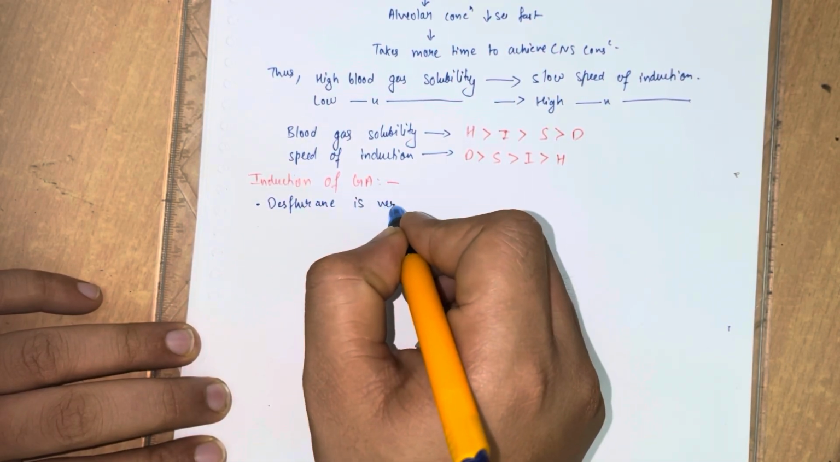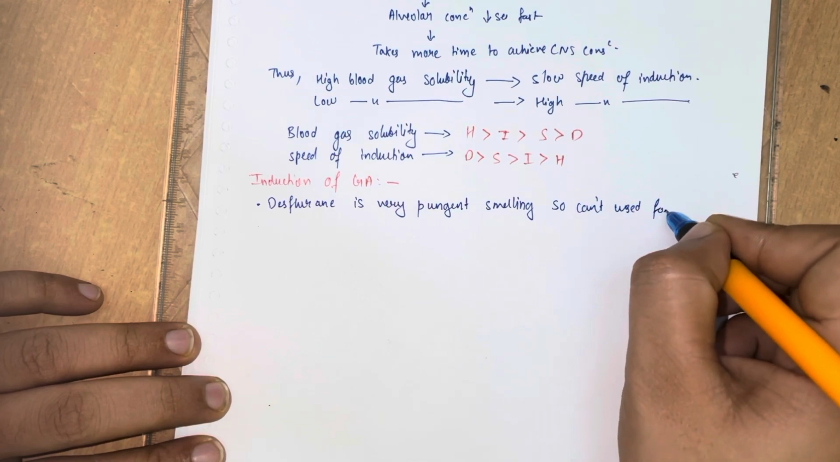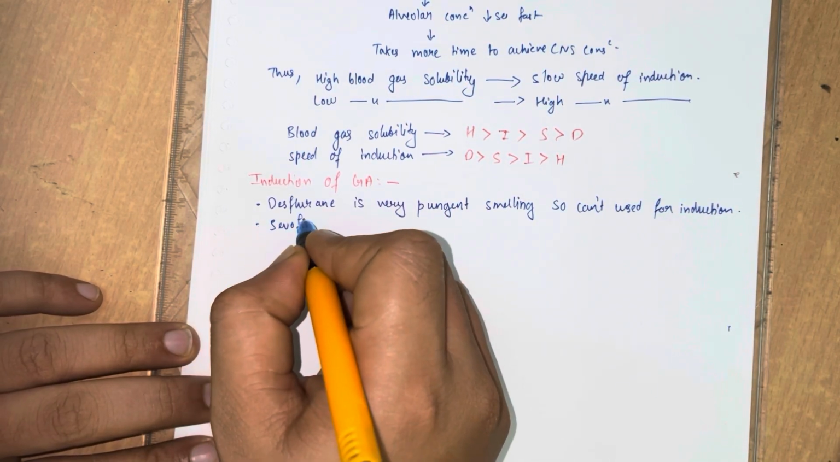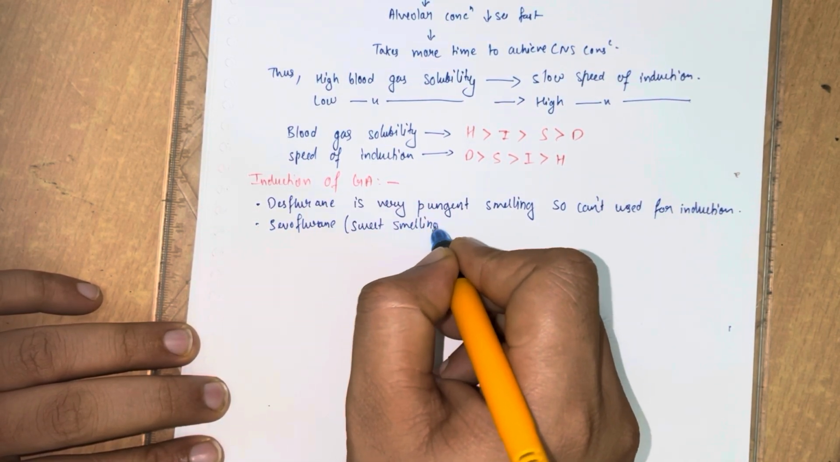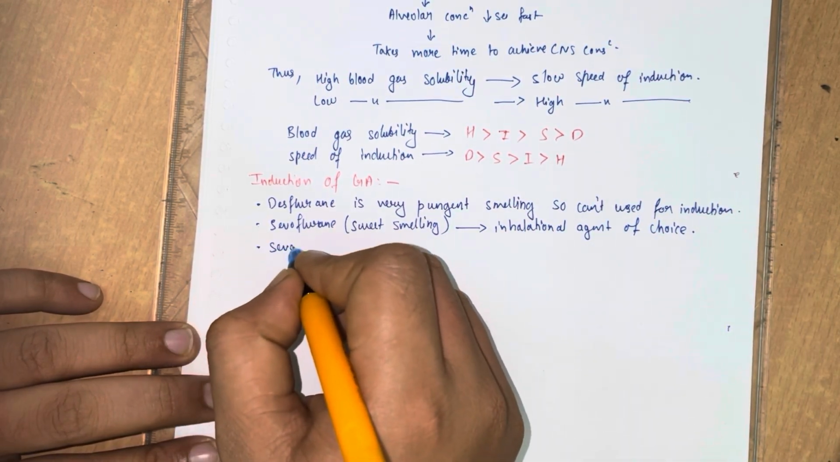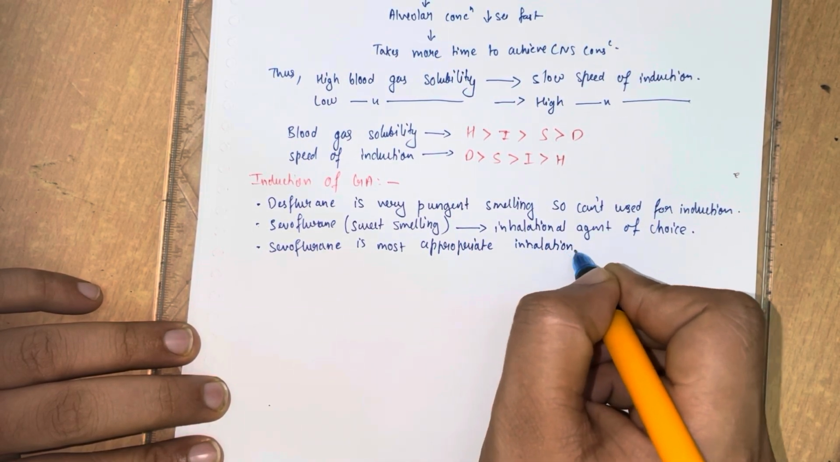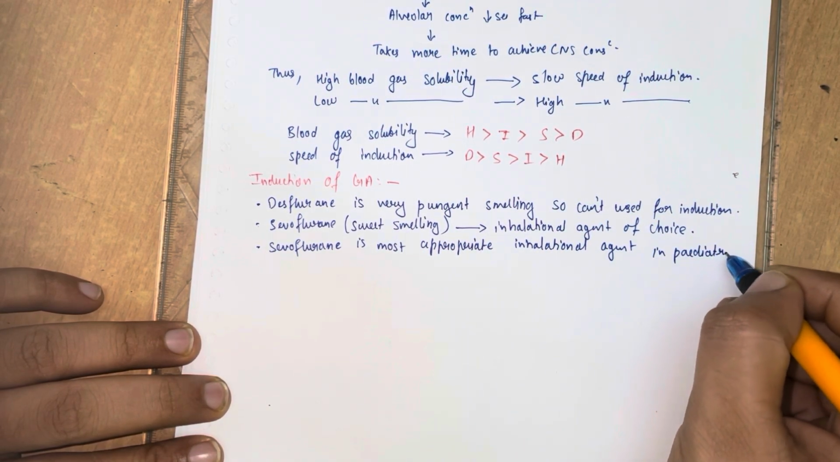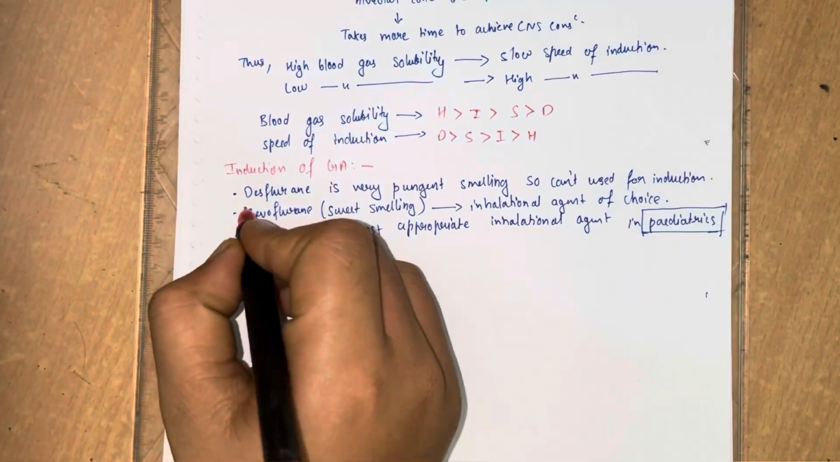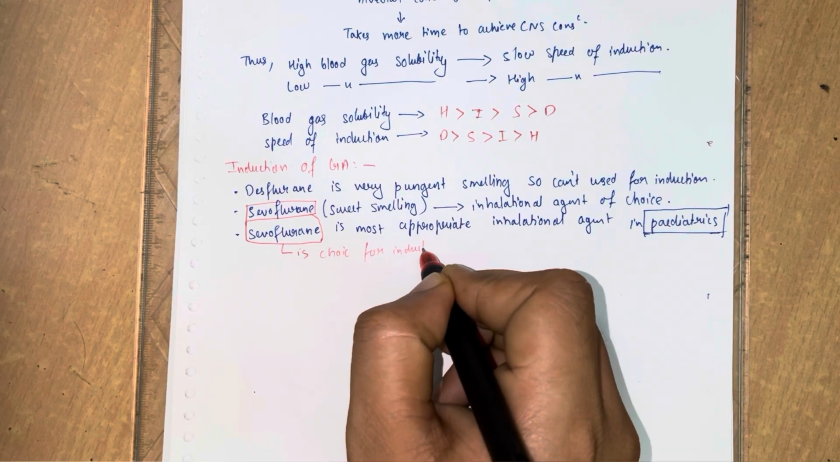Now we talk about the induction of general anesthesia. Desflurane is very pungent smelling, so it can't be used for induction of anesthesia. Sevoflurane is sweet smelling. It is the inhalational agent of choice, and sevoflurane is the most appropriate inhalational agent in pediatrics also. So at last, sevoflurane is the induction agent of choice in any case of anesthesia.